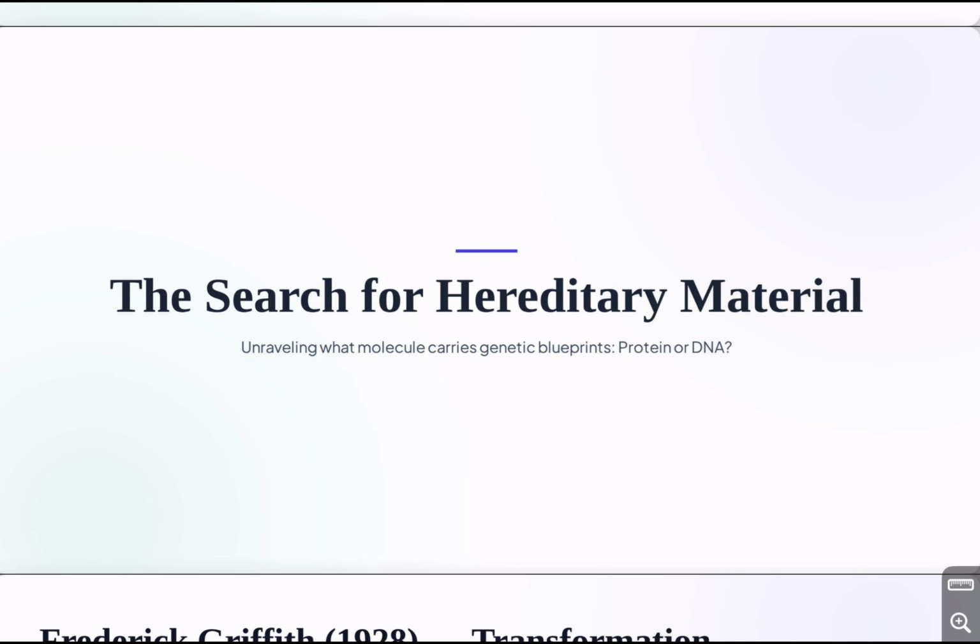Now scientists knew that inheritance existed. But one major question remained. What physical material carries hereditary information? Scientists knew that cells contained different molecules. But which molecule actually carried genetic information? Protein? DNA? Something else? This became one of the biggest questions in biology.